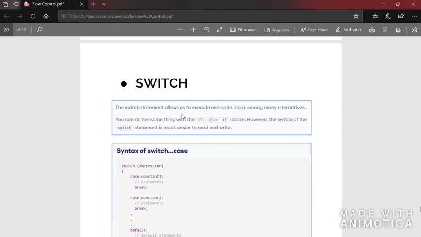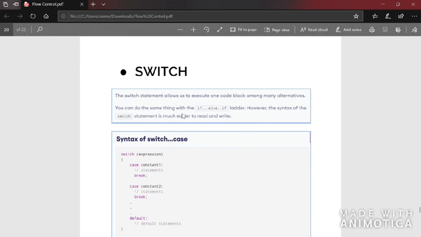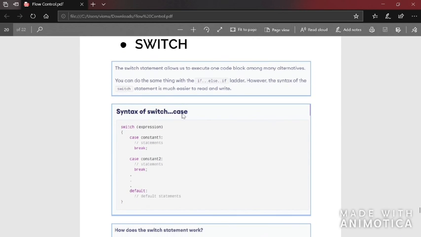Now we will see what a switch is. Switch belongs to branching, does not belong to loop. Just for your understanding, I've kept it here. Switch allows us to execute one code block among many alternatives. You can do the same thing with an if else ladder. However, the syntax of the switch statement is much easier to read and write. That is the reason for using the switch statement, because else if keeps on going, and it is kind of boring and tiring. So here we have something called a switch case.